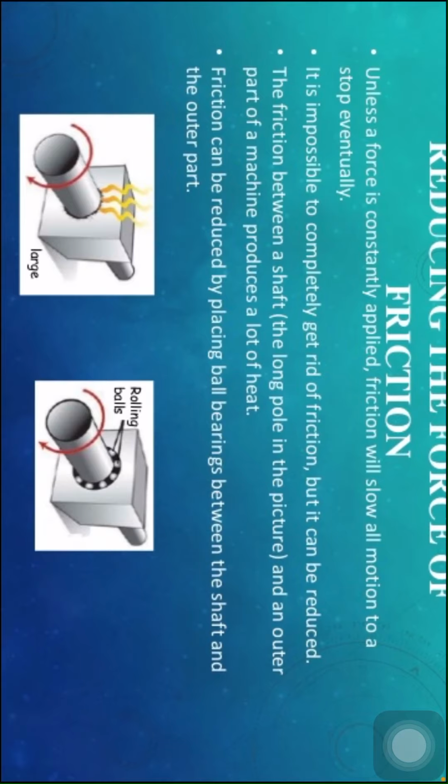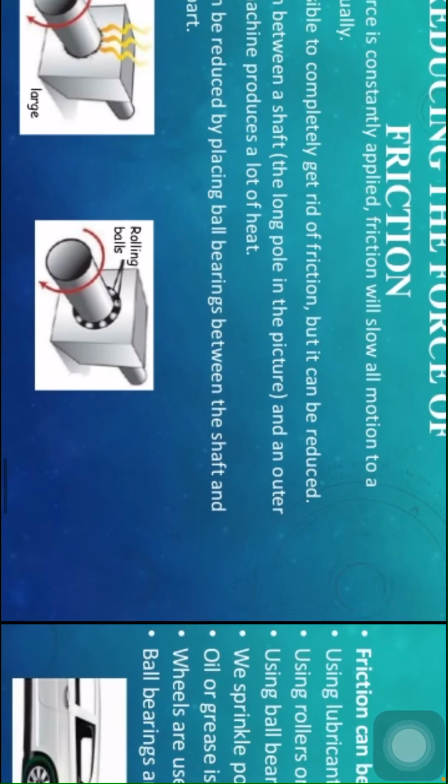The friction between a shaft, the long pole in the picture, and the outer part of the machine produces a lot of heat. So friction can be reduced by placing ball bearings between the shaft and the outer part. I will also tell one more example, children. Friction can be reduced by applying a lubricant between the machinery parts. We can reduce the friction by applying lubricants.